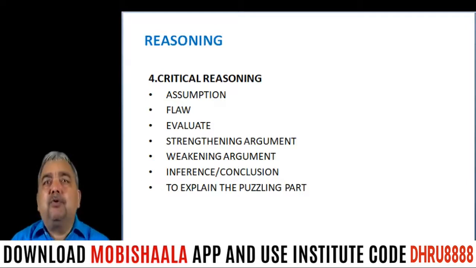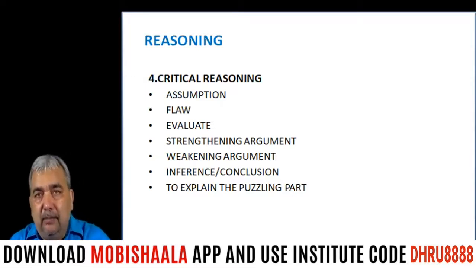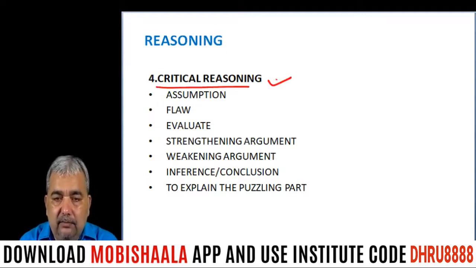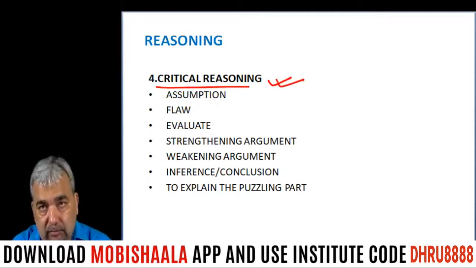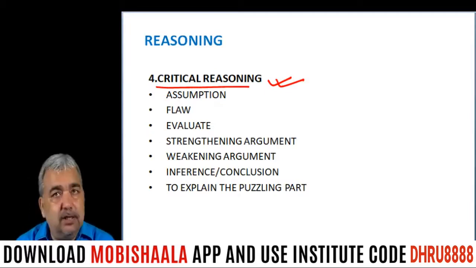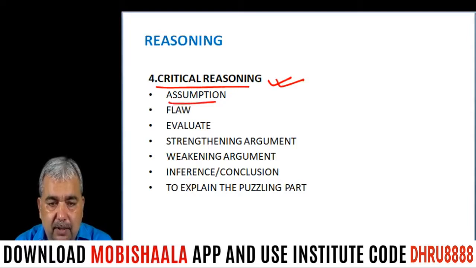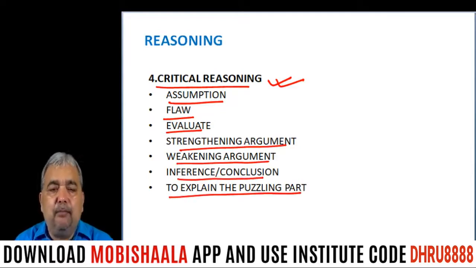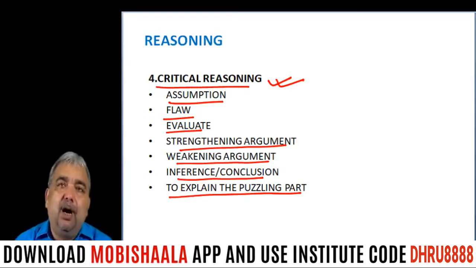The format of the question is like a critical reasoning question. What is a critical reasoning question? I have written the major ones here. So you can see critical reasoning is important; the whole of critical reasoning is important nowadays. The chapters are assumption, flaw, evaluate, strengthening argument, weakening argument, and inference or conclusion to explain the puzzling part.